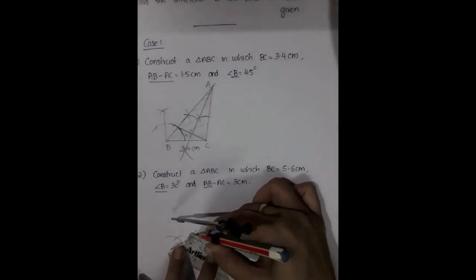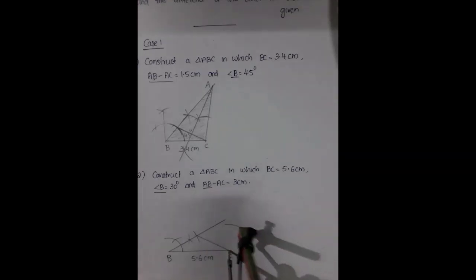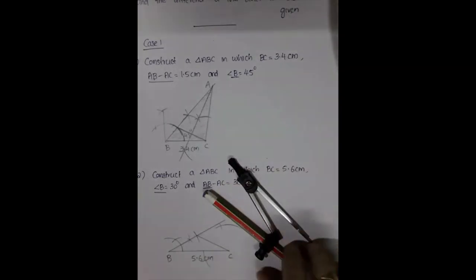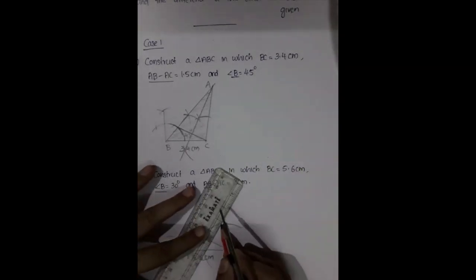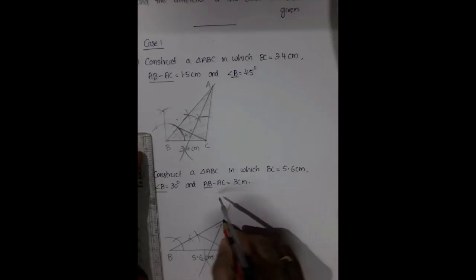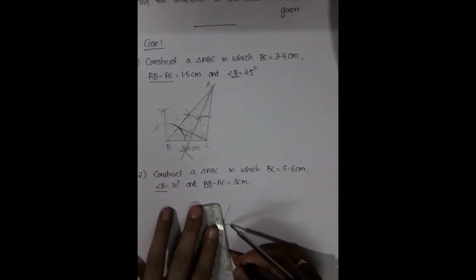Okay, then what you have to do? Join these two lines, that is this point and C. Wherever we join, you have to take the perpendicular bisector of that line. So taking more than half, top one arc, down also one arc, and from the other side also top one arc, down one arc. Then you have to join these two lines. So that point will cut here, and this point will be capital A.